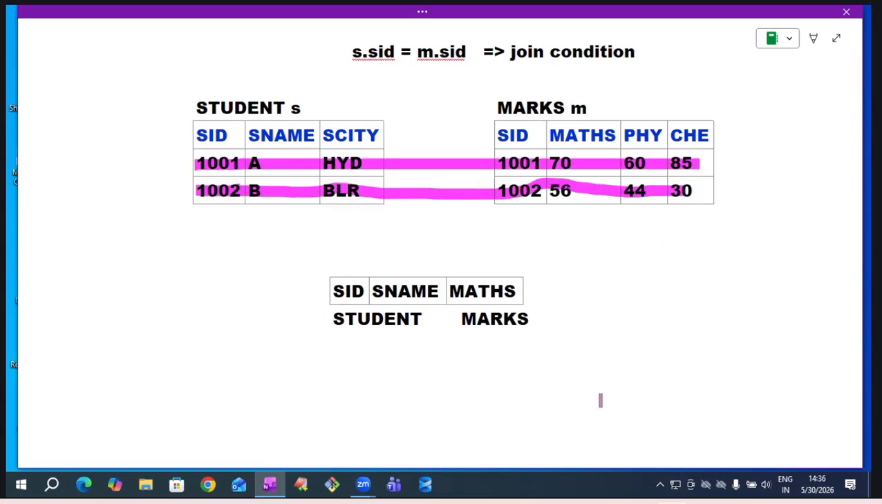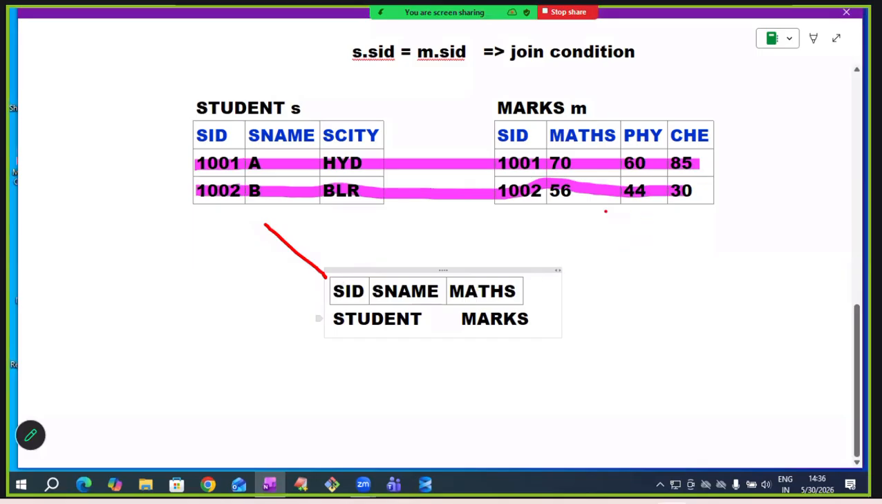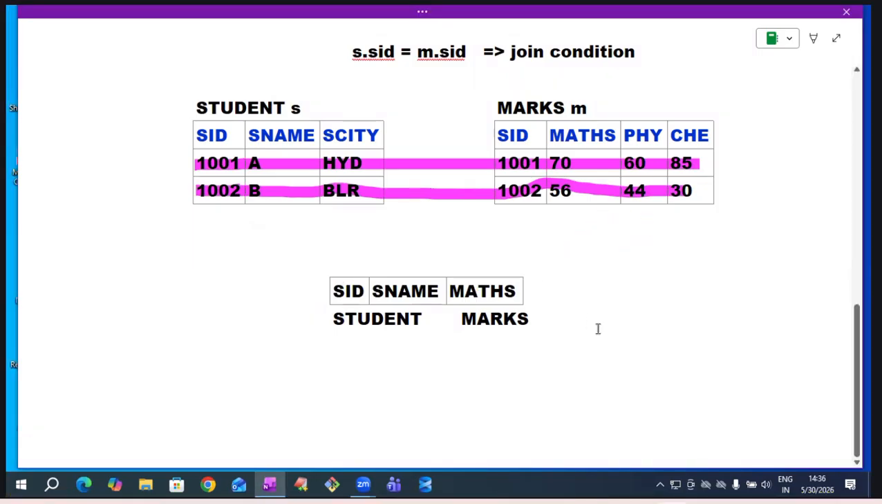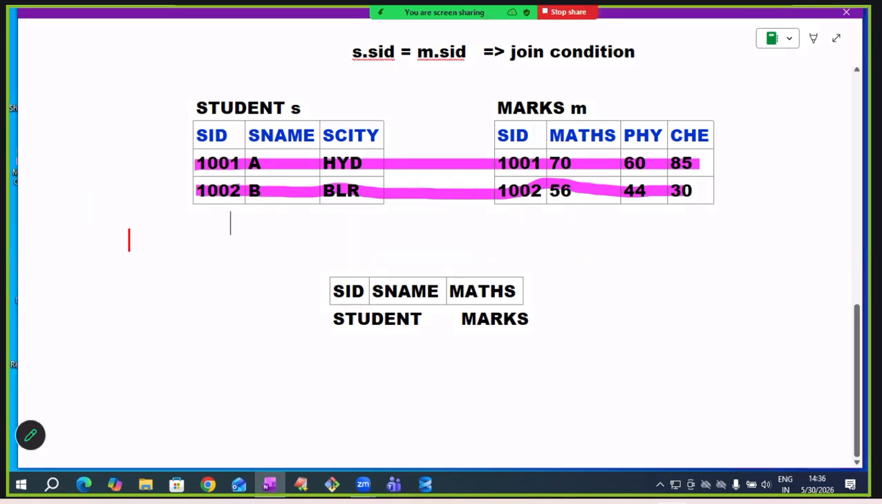This is called join operation. If we join like this, we can get the data from multiple tables. So this is about join. Two points I told. What is join? Operation. If anyone is asking what is join, tell this one: join is an operation.